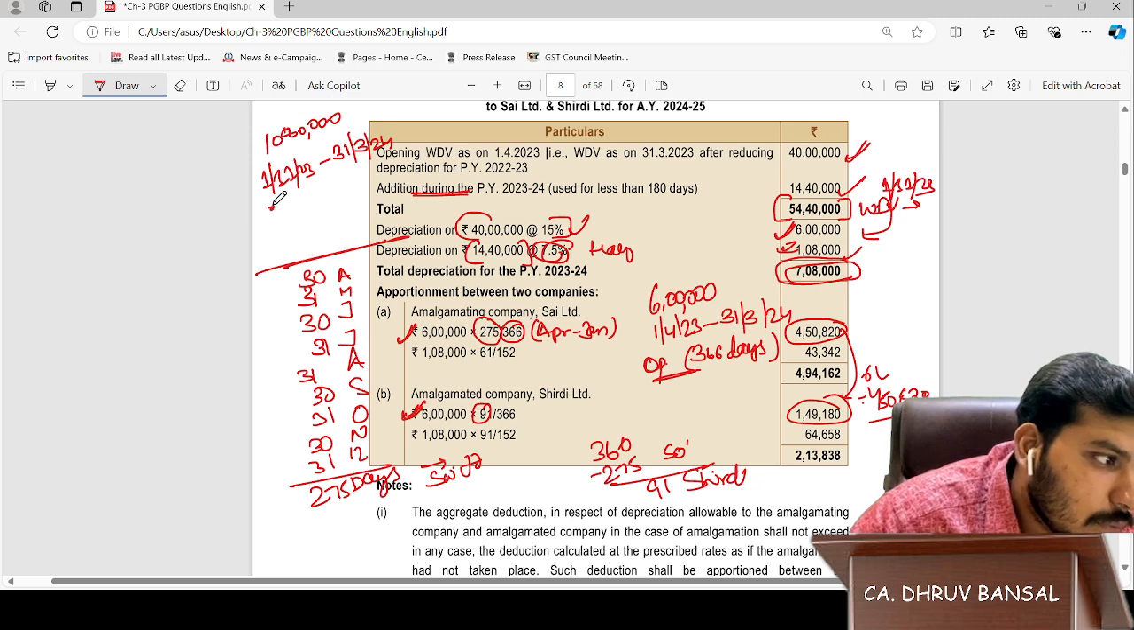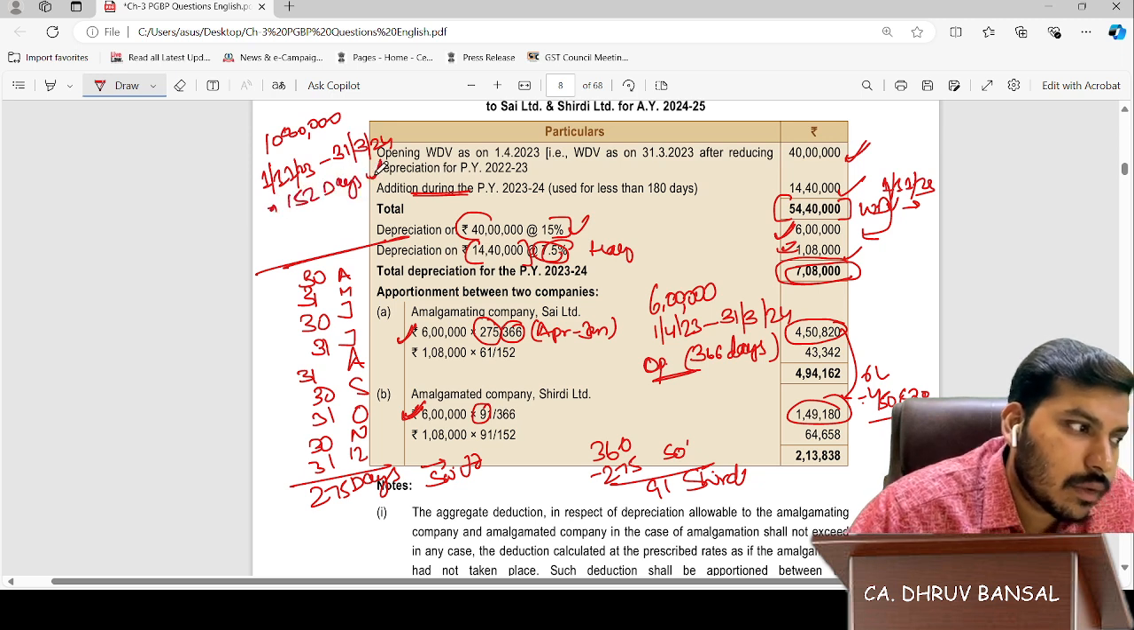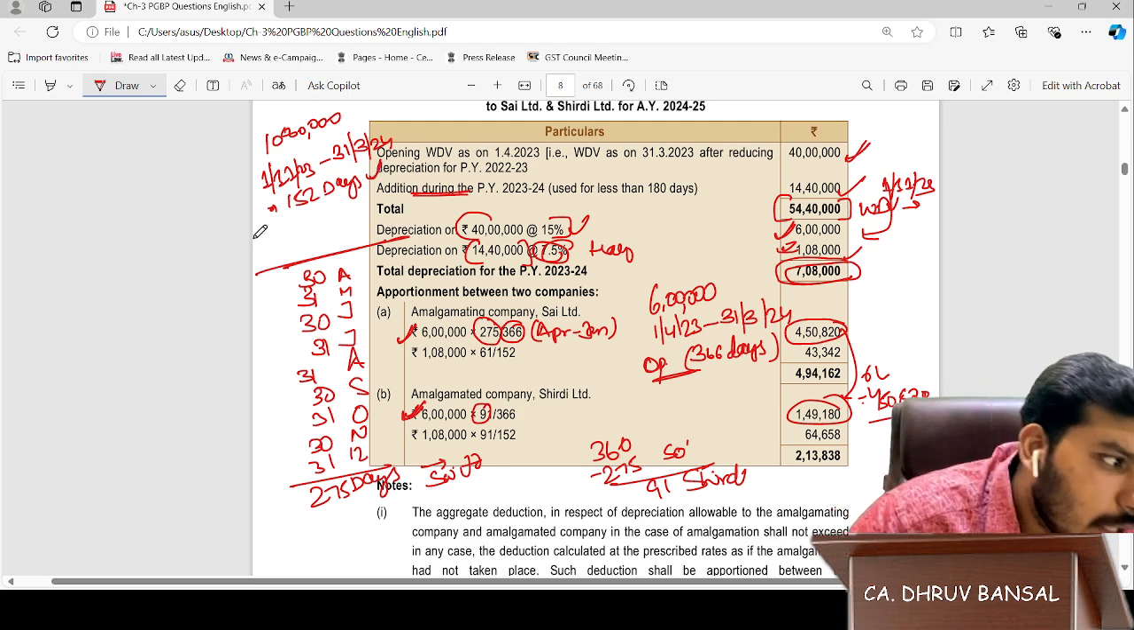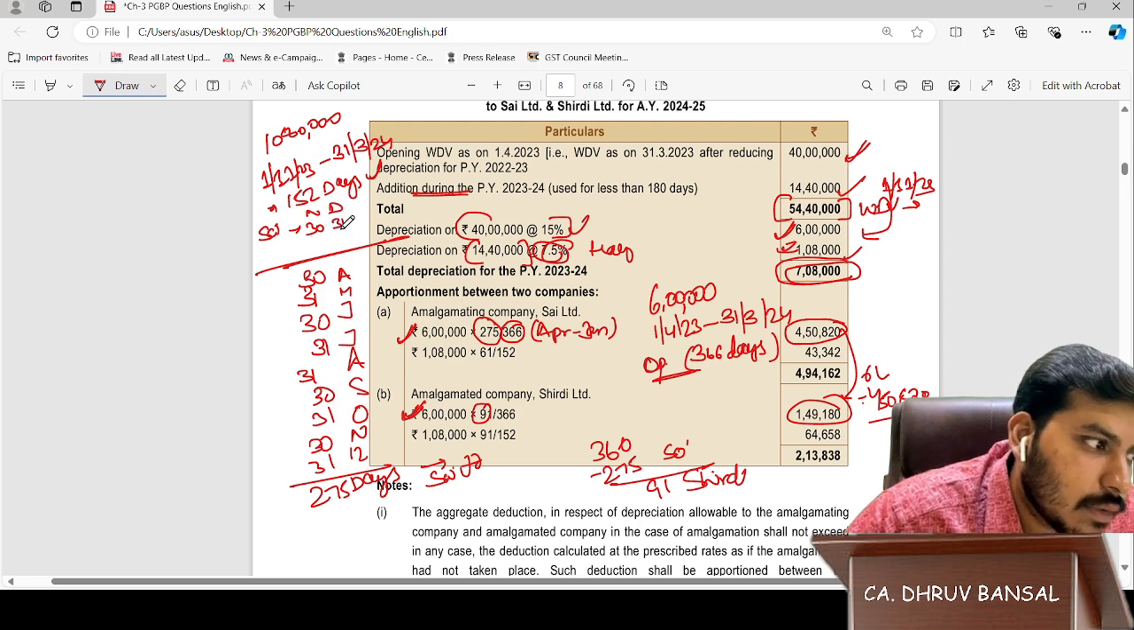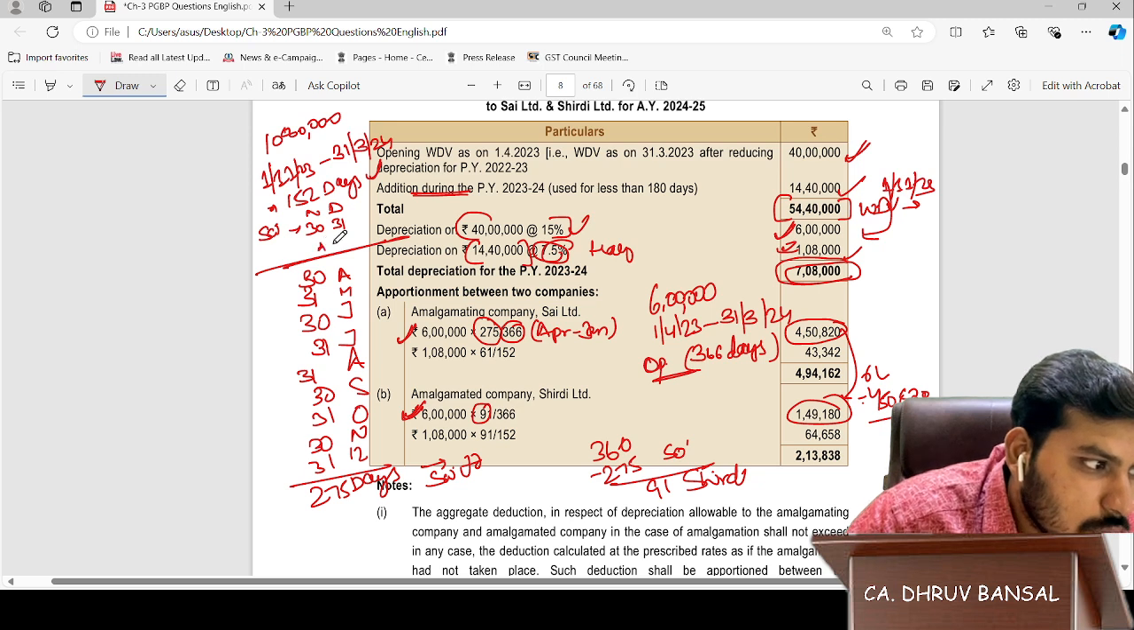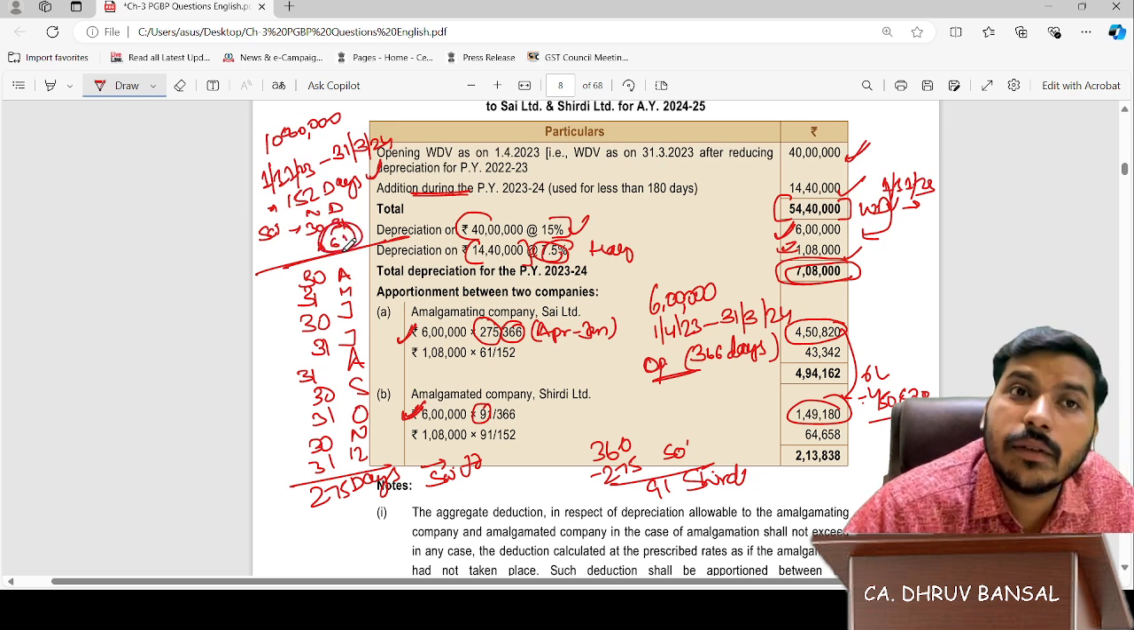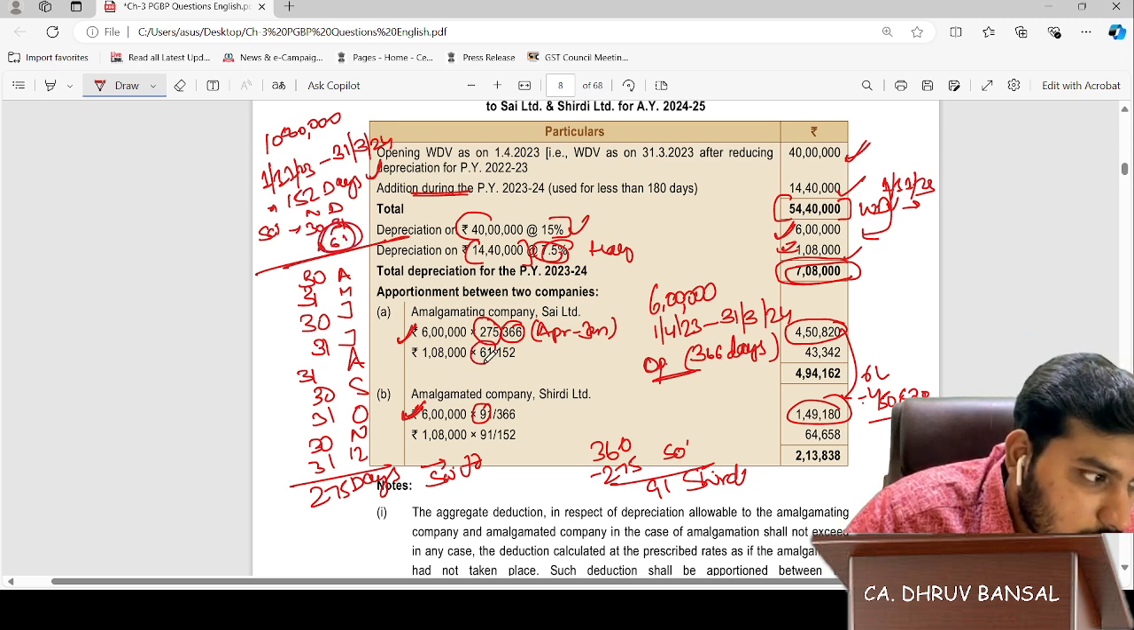It will come to 152 days total. You calculate, it will come 152 days. Okay, sir. For Shirdi Limited, how many days has it been? For November, 30 days. For December, 31 days. So it comes to 61 days for Shirdi Limited. So here comes 61 days.